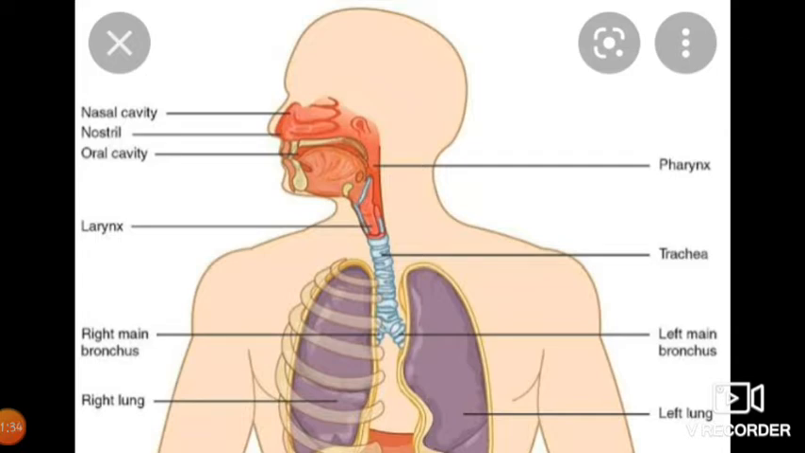Each of these cells breaks down food and obtains energy. But the key ingredient for this process is oxygen. What is the key ingredient for this process? That is oxygen. So cells require oxygen to break down food and obtain energy.